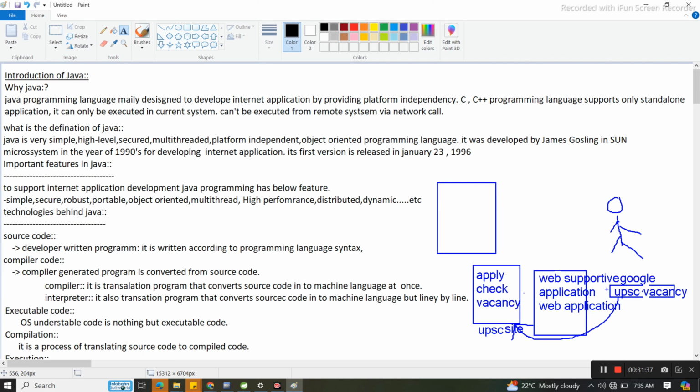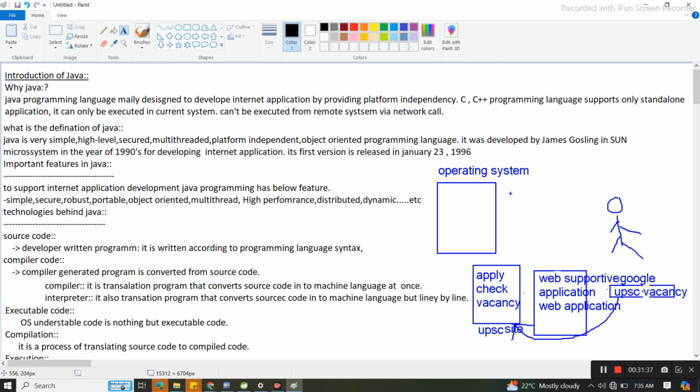Okay, now the same way, you will see what standalone applications are. A standalone application means we are not supposed to provide any data from the internet, and we don't want to. Simple applications, like an operating system. We can take an example of an operating system, which is developed using C++.